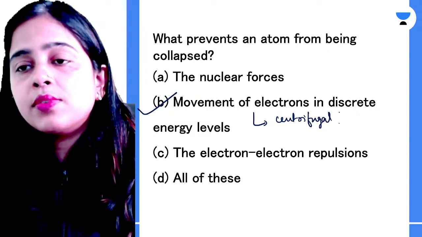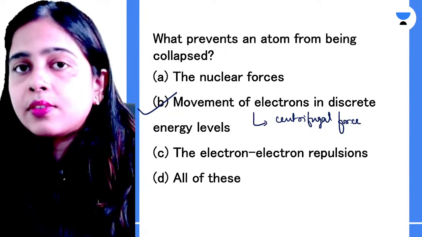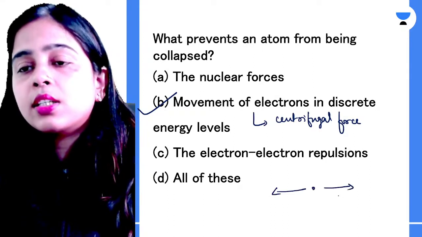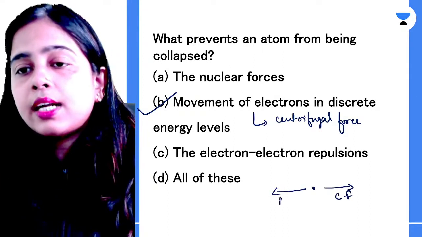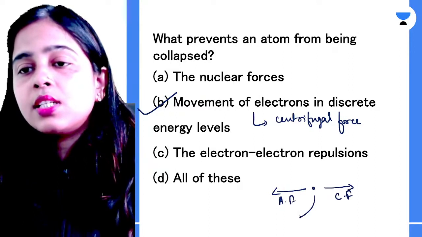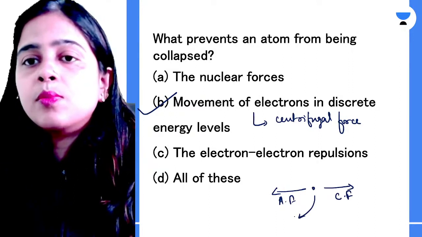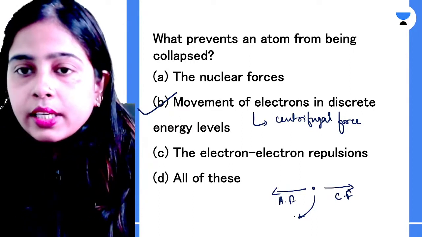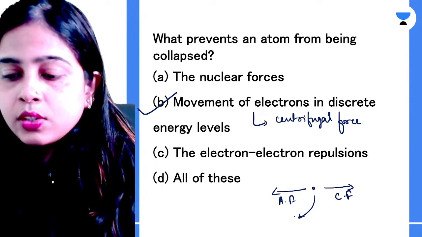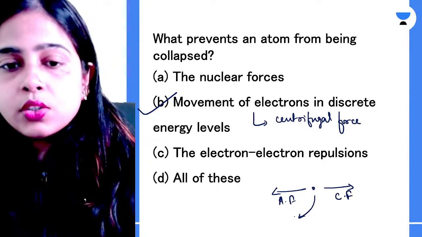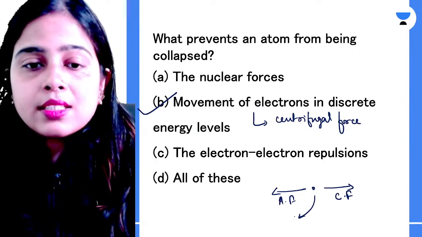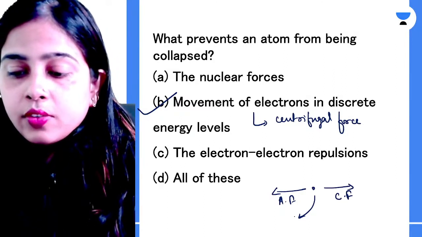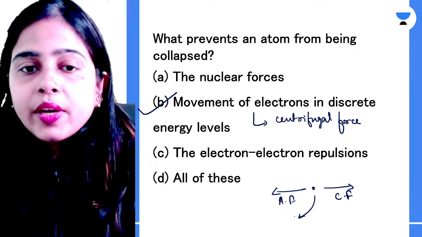And this centrifugal force is exactly equal to the attractive force of the protons, due to which your electrons are not falling in. This is your centrifugal force. This is your attractive force of protons. So because of this, your electrons are continuously in motion and not falling inside the nucleus. Clear? Okay. Yes, Piyush is saying C. No, option C is not the correct answer. I told you the reason why option B is the correct answer. Clear? Okay, very good. So I hope it is clear to everyone.